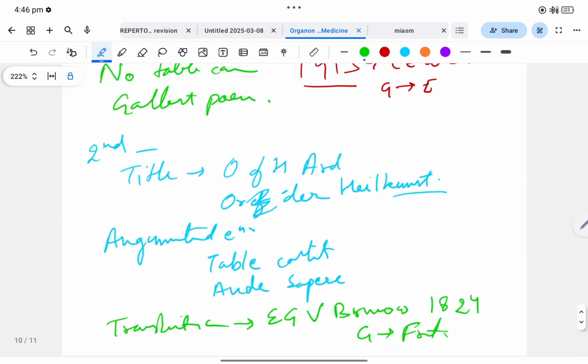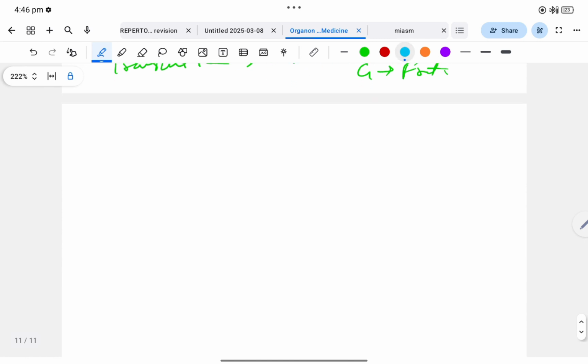Now we will see the third edition. The title was the same. There was no significant addition done in this edition. Now comes the fourth edition.